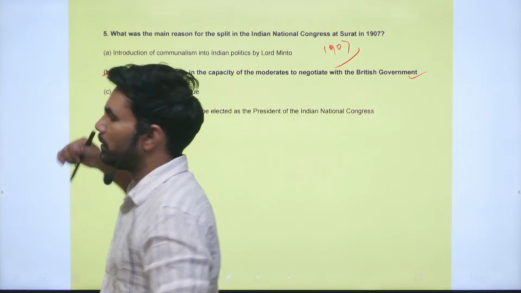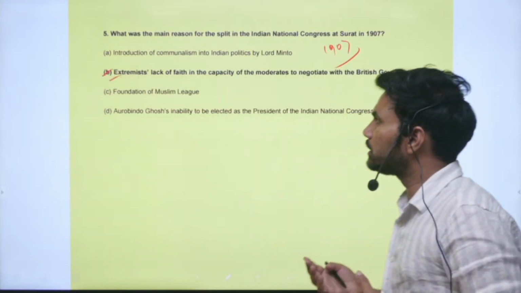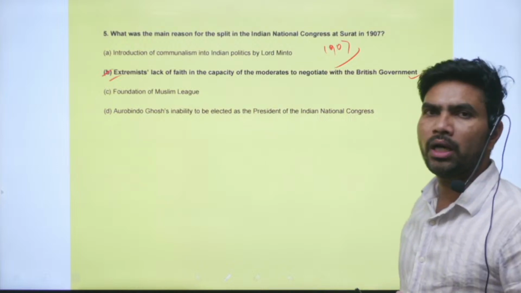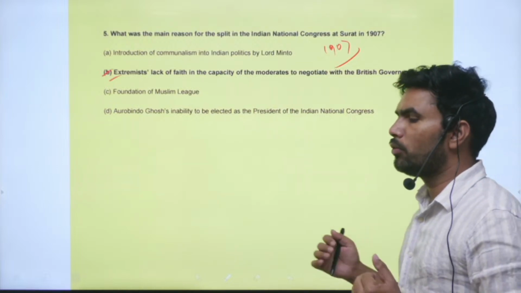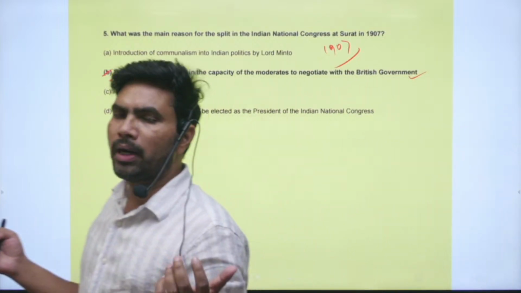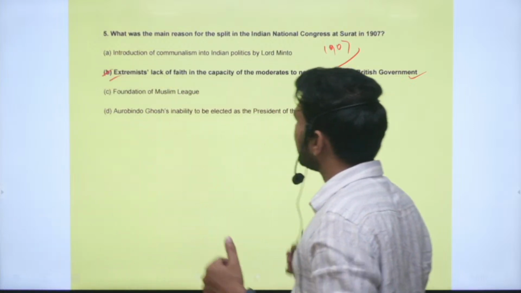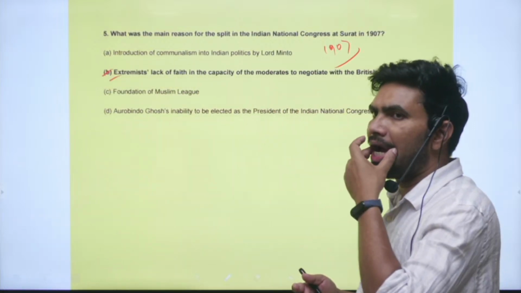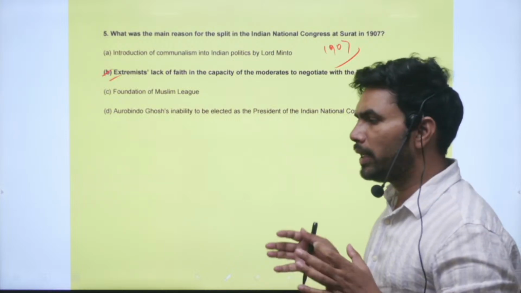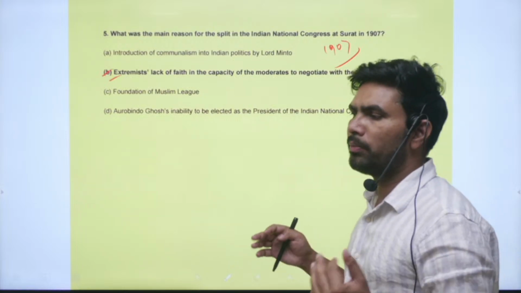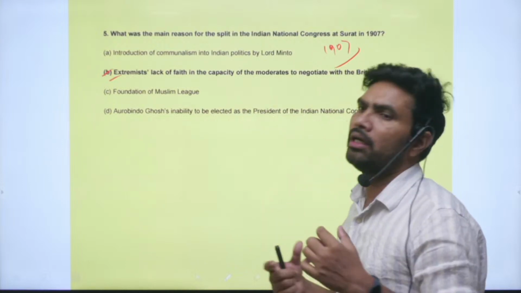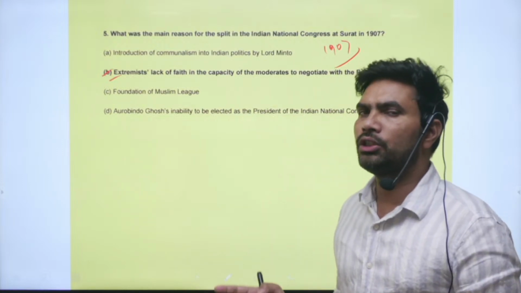There was a severe battle between the moderates and extremists. The extremists wanted the movement to be spread to other parts of the country, but the moderates believed it should be confined to only Bengal. It should not be taken to other parts of the country, and there was a disagreement on the methods used also.